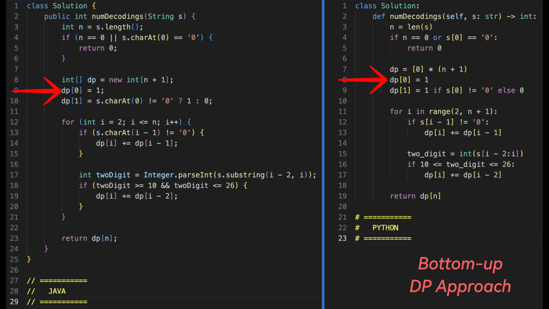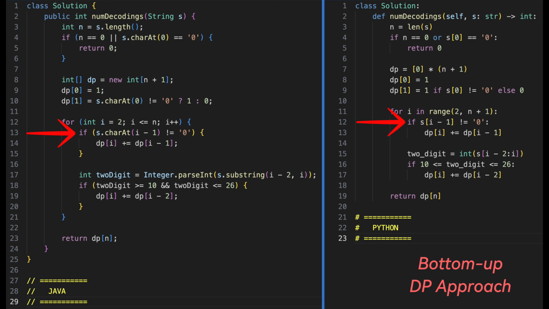Now let's initialize the base cases. dp of 0 will be equal to 1 because there is only one way to decode an empty string, that is by doing nothing. Similarly, dp of 1 is equal to 1 if the first character is not 0, otherwise it will be equal to 0. Now we will start iteration on the string from i equal to 2 all the way up till n, where for each index i, we update dp of i based on following checks.